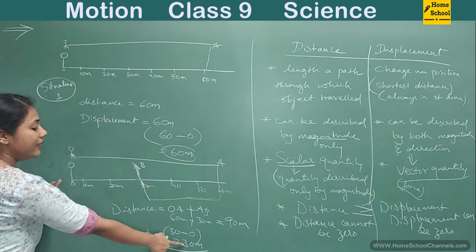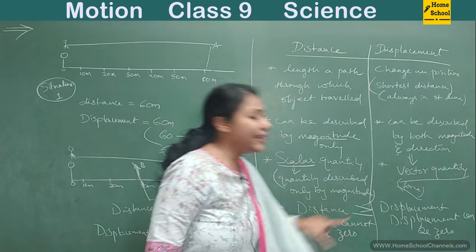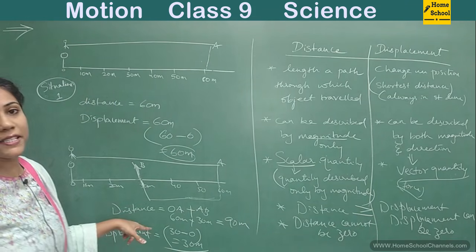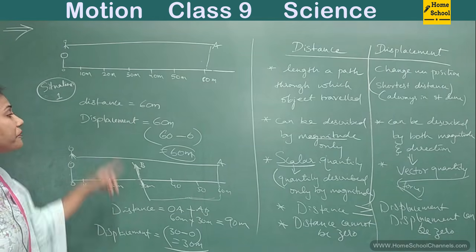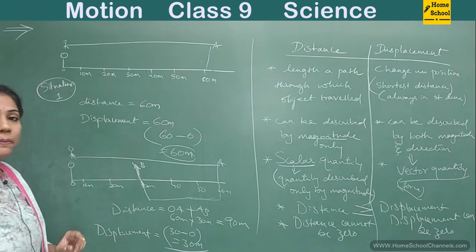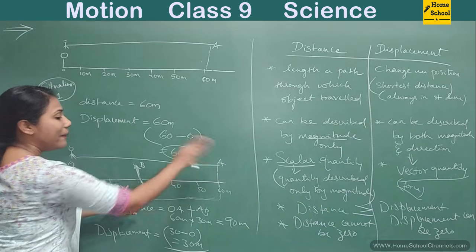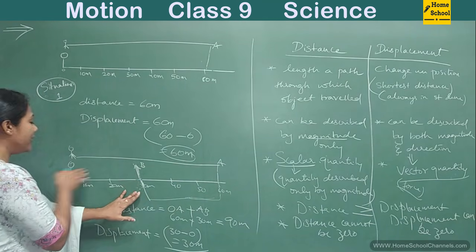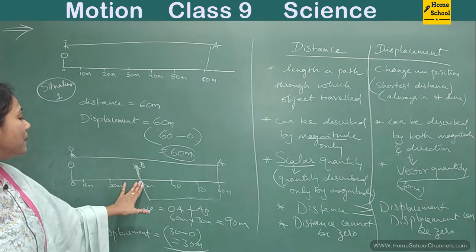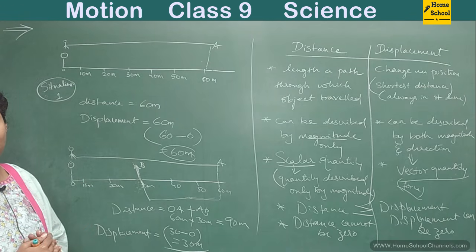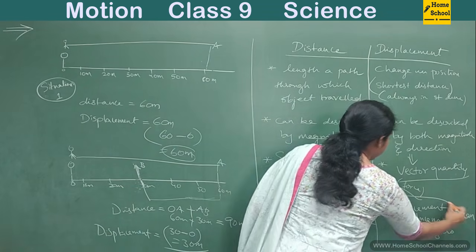Okay, so what is displacement? 30 meters. You see the difference? Always distance is greater than displacement or it can be equal to displacement. In this case it was equal, but in this case distance was greater. Always distance can be equal to or greater than displacement. So displacement is only this. Finally you are here. Previously you went to point A, but we don't mind that. Initially you were there. So this distance is what we mean by displacement: final position minus initial position only, right? So this is the meaning of this point.